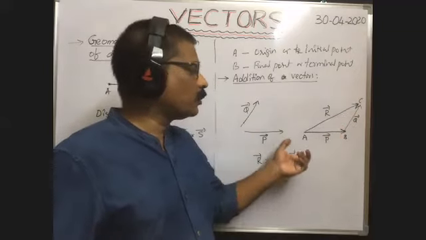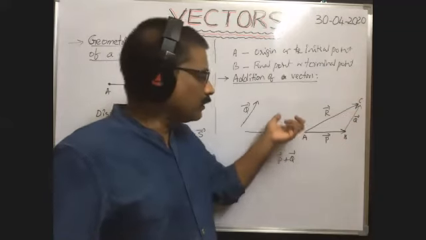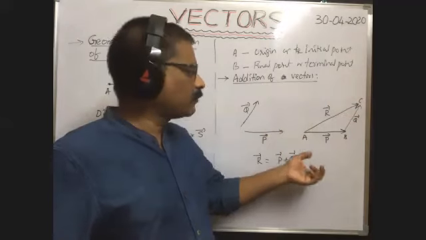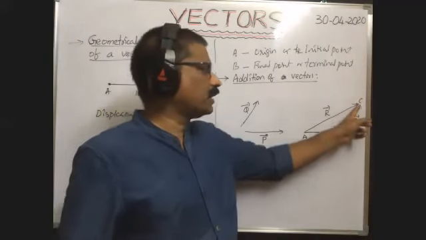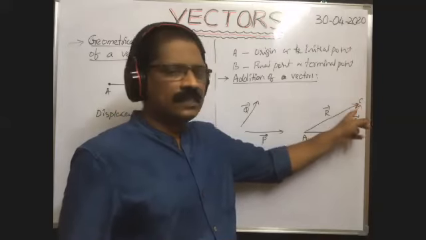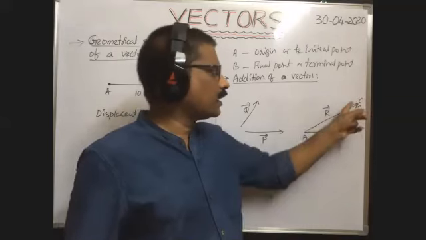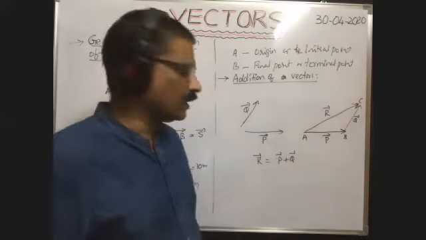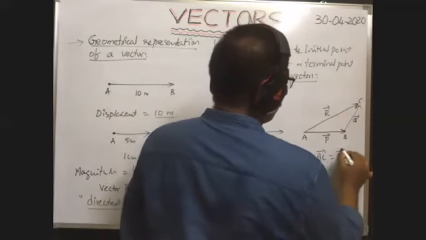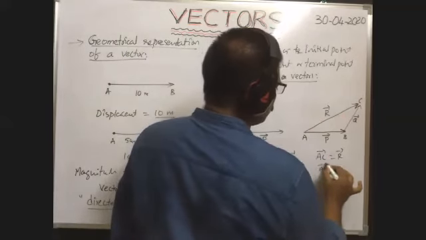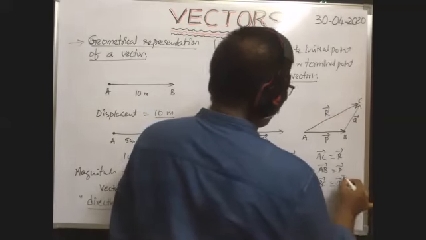This P bar plus Q bar can be represented in the diagram by the line joining the initial point of the first vector and the final point of the second vector. This is the final point of the second vector. So that means this AC bar is given by R bar. AC bar is equal to R bar, AB bar is equal to P bar, next BC bar is equal to Q bar.